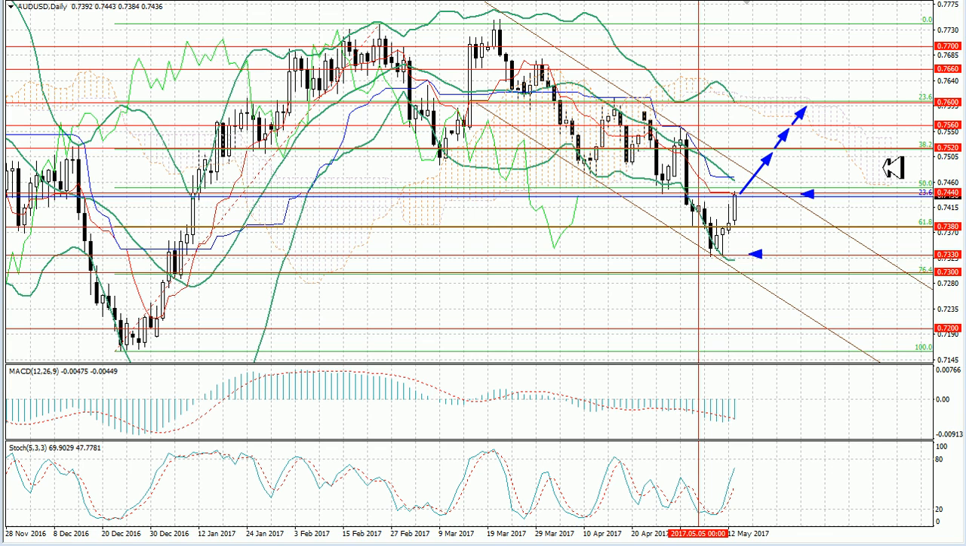Otherwise, the price can return to the levels of 0.7380, 0.7330 and 0.73. Technical indicators confirm the upward trend. MACD histogram is decreasing in the negative zone, Stochastic is directed upwards. Further growth would be possible in case of the breakout of the level of 0.7440.